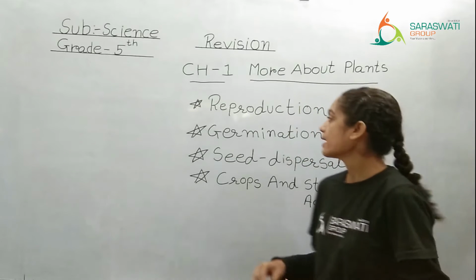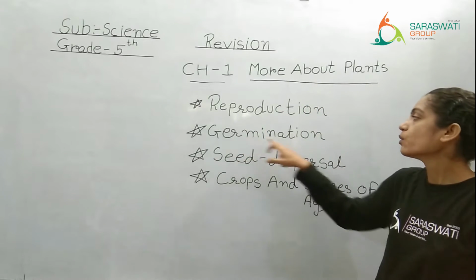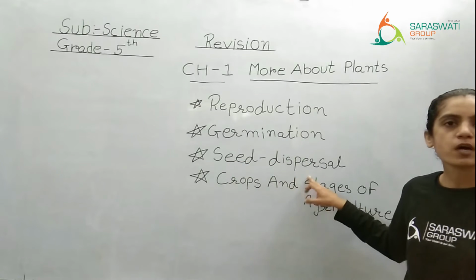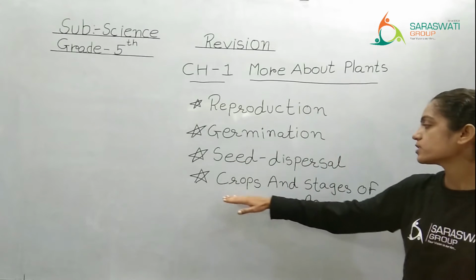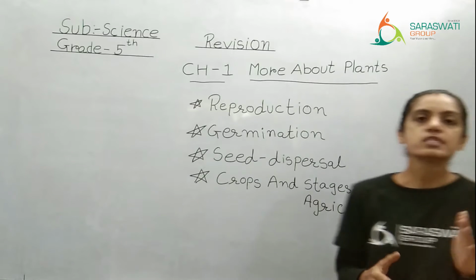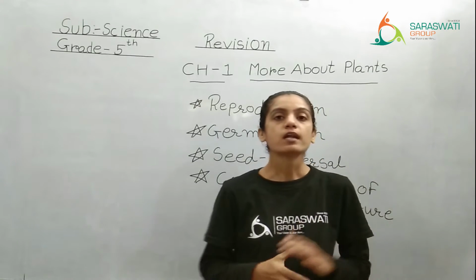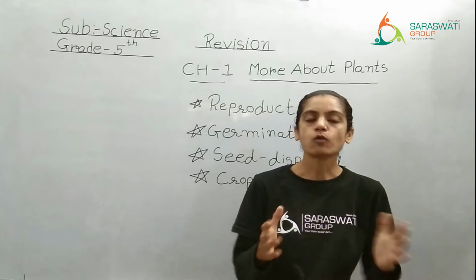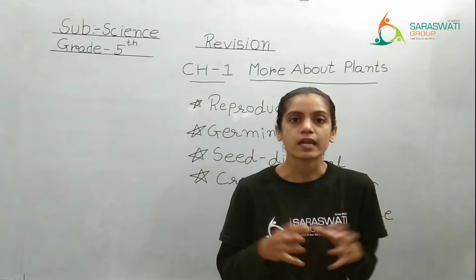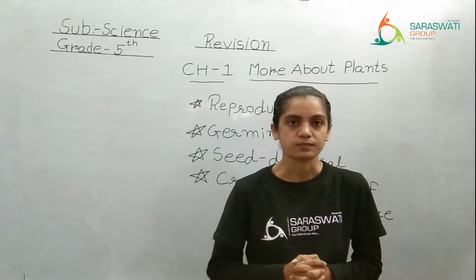Right. What was that? The first one was reproduction. Second one was germination. Then seed dispersion. And last, crops and stages of agriculture. This we have completed in chapter number 1. So here I am just giving you the outline of this chapter so that you can have great knowledge. Right? You can understand the topic as well.